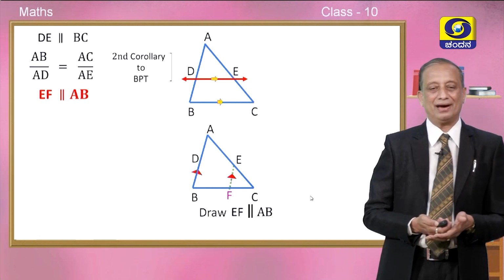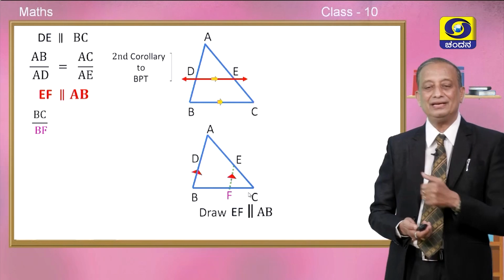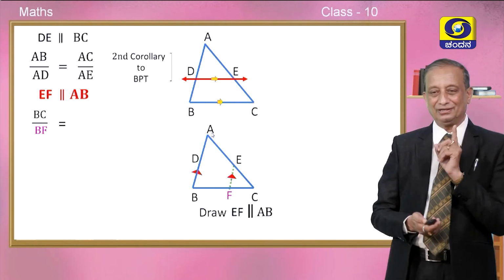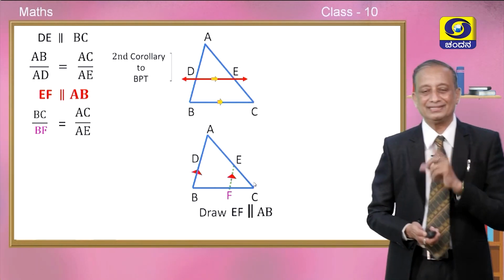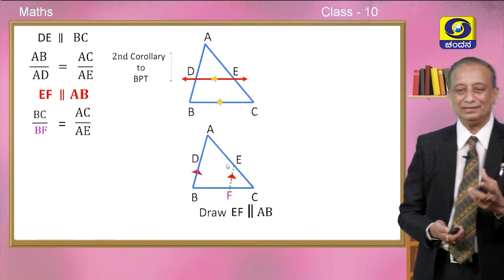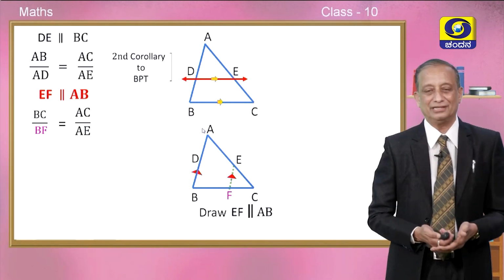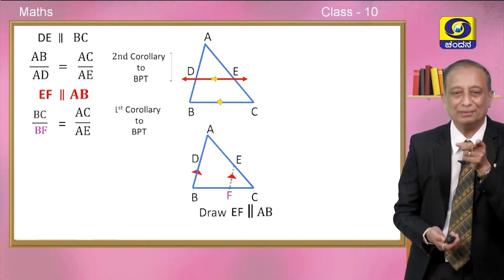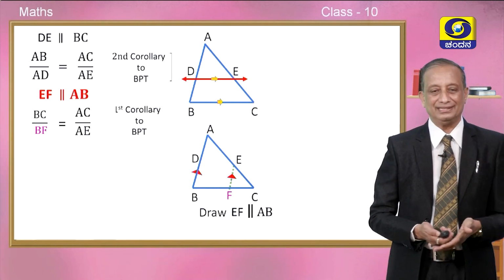So take EF parallel to AB and BC upon BF. See, BC upon BF is equal to, what is that equal to? Come on, see, AC and AE, it is equal to AC divided by AE. So now we are getting something about the BC part, that segment BC, the base, we are trying to explore. Now this is on account of corollary number 1 to BPT. So we are using both simultaneously.